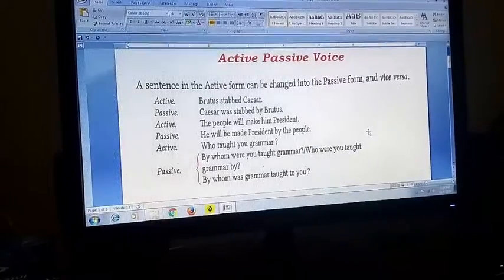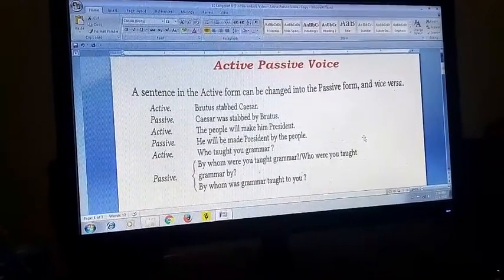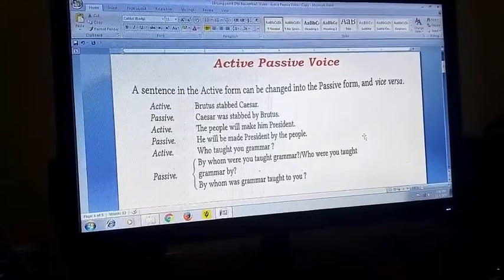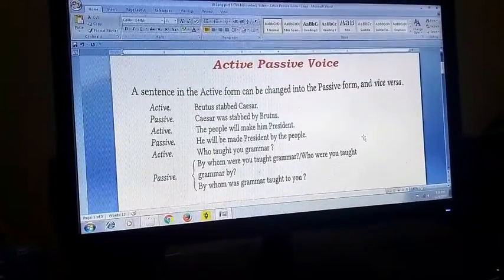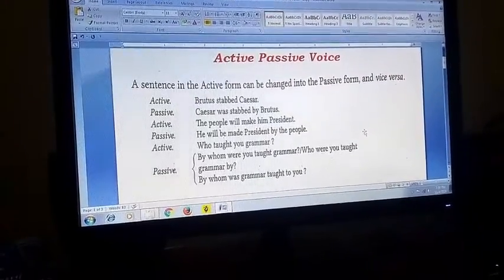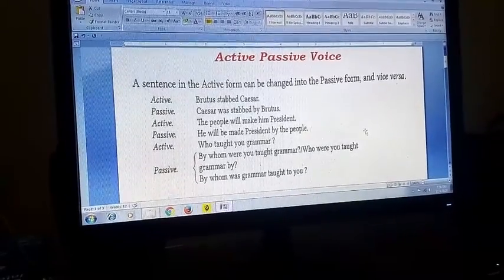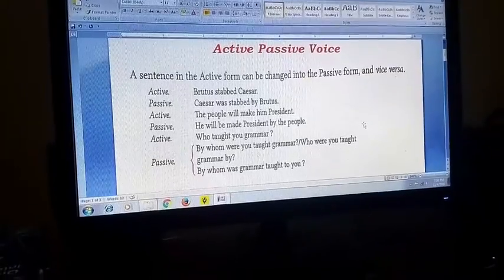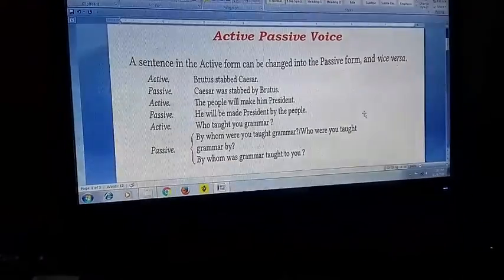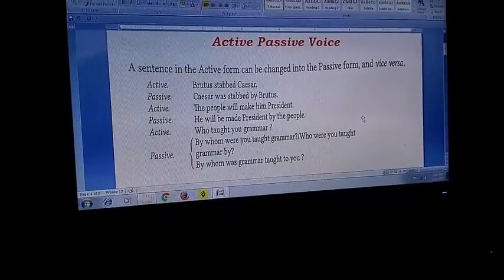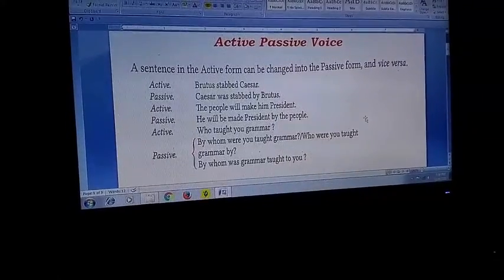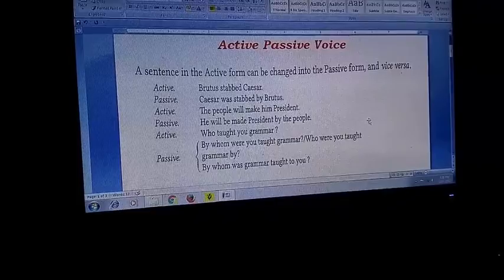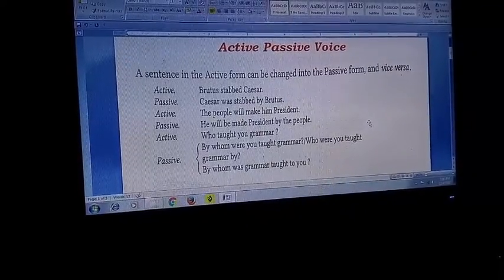But to do that, there are basic terms that you should be aware of, because in an active sentence there is a subject and there is an object. In the active voice, the subject, when changed to passive, becomes the object, and the object in the active sentence, when changed to passive, becomes the subject.